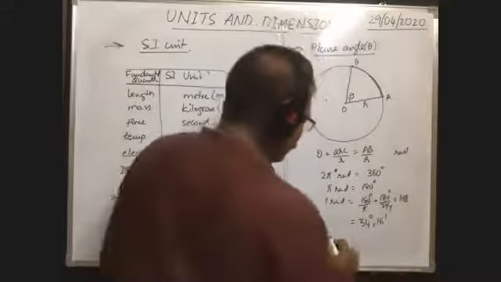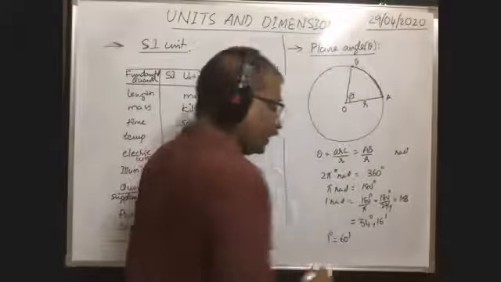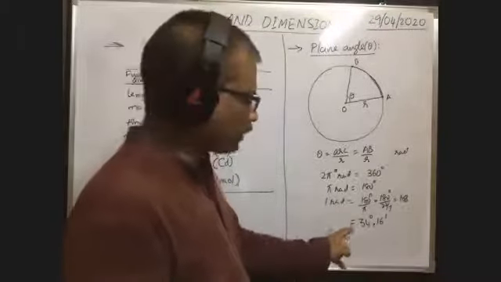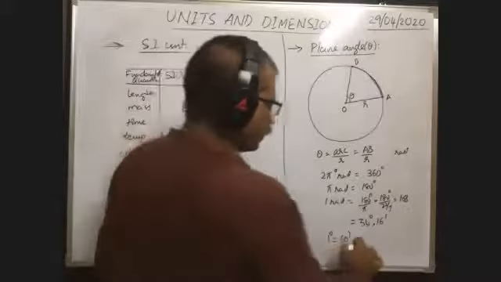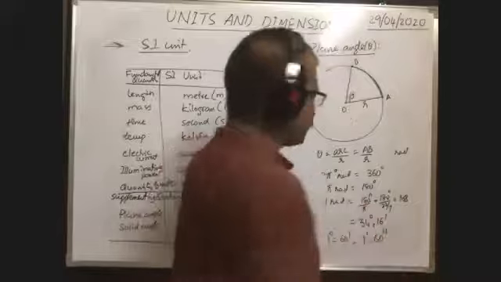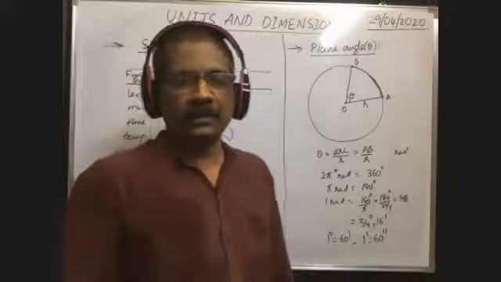Already I said 1 degree is considered as 60 minutes. Minutes are represented with a single prime. 1 degree is equal to 60 minutes, and 1 minute is equal to 60 seconds. Seconds will be represented with a double prime.